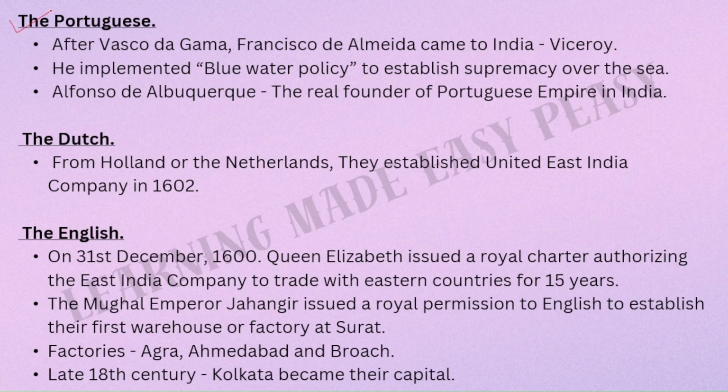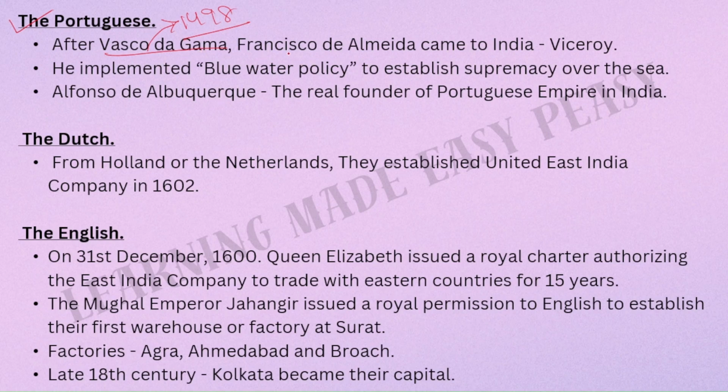Let us first understand the Portuguese. Vasco da Gama was the first Portuguese person who came to India in 1498 CE, and therefore Portuguese were the first people who re-established the trade between East and West.